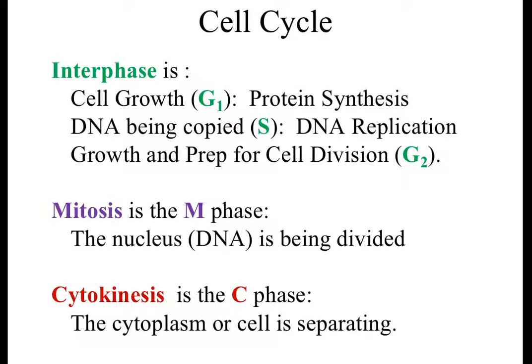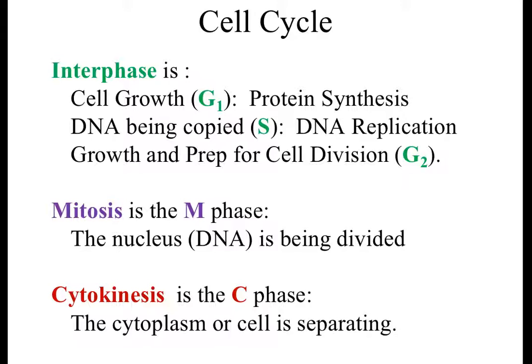The second step it's going to do is turn its attention to the DNA inside the nucleus. It's going to copy the DNA, and that's the S phase. S actually stands for synthesis. Remember, synthesis means to make. So we're going to replicate our DNA so that when we do divide, each new cell gets all of the genetic information, an exact copy of the original, an exact copy to each other, so that it can have the instructions so that it can continue to be the cell that it's supposed to be.